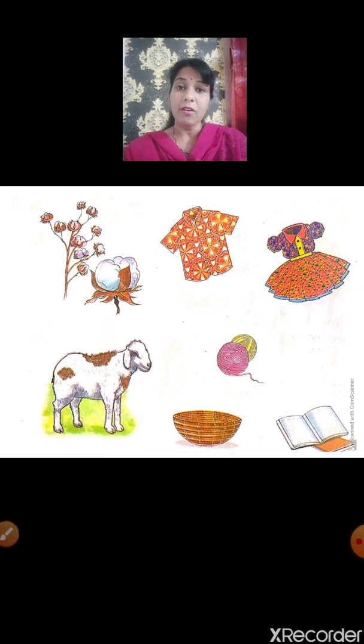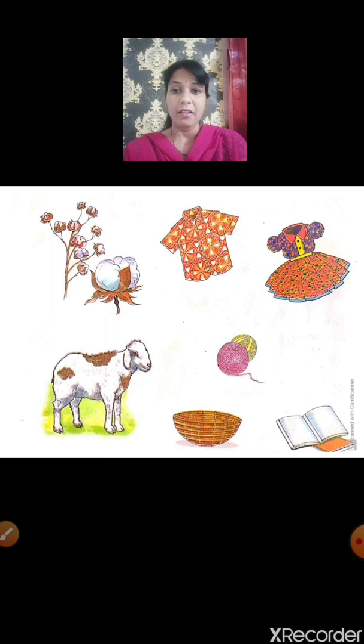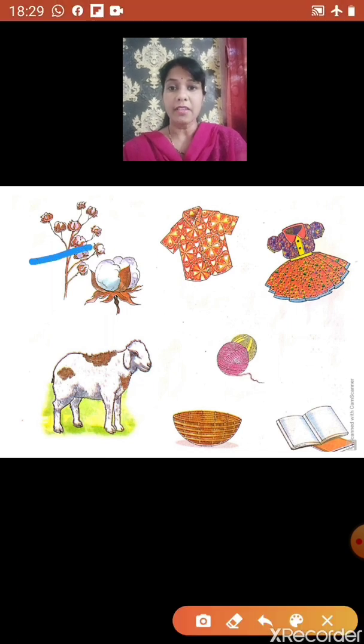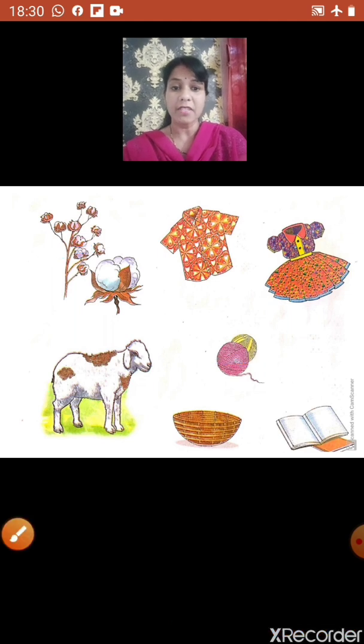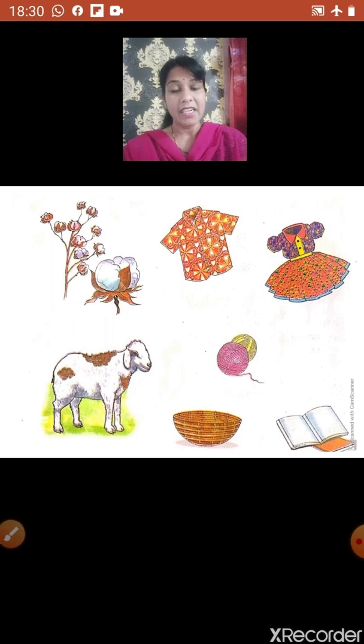Human beings also use many things from the environment. We use cotton, which we get from plants. We use wool, which we get from sheep. And we get silk from silkworms. We use cotton, wool and silk to weave cloth for ourselves.